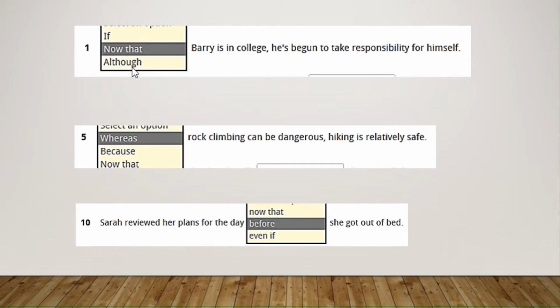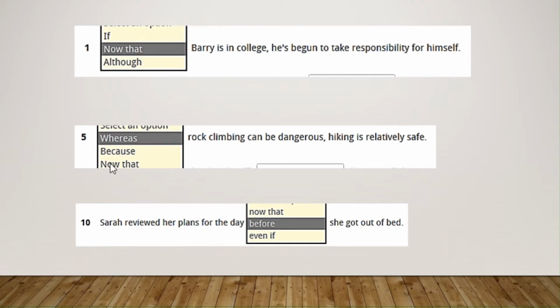So although is not possible, right, because it's not showing contrast. And if, only if it's a condition, but he's begun, it's not a condition that will happen, but he's begun is past tense. So in this case, now that is your only option, right? Now that Barry is in college, he's begun to take responsibility, right? He started in the past and he continues in the future.